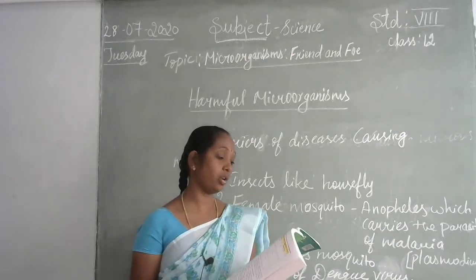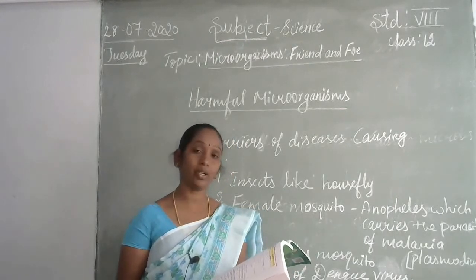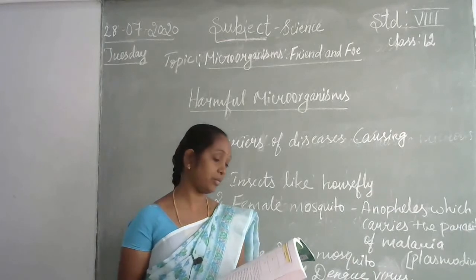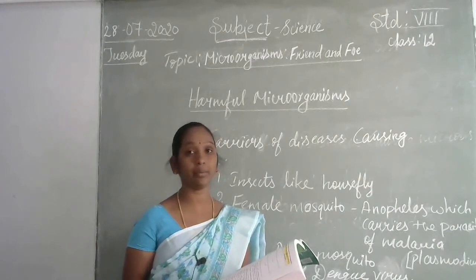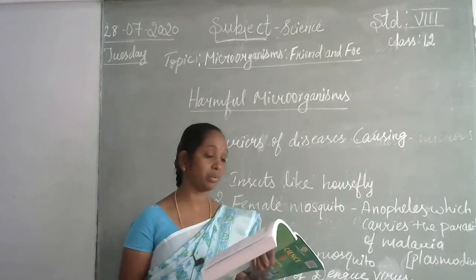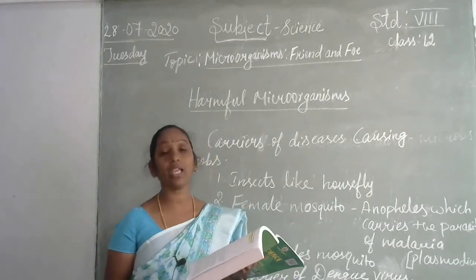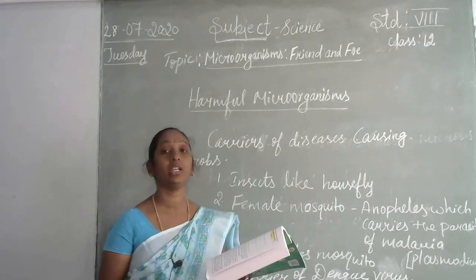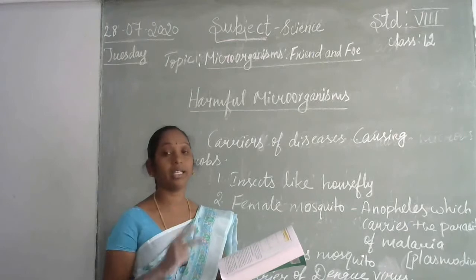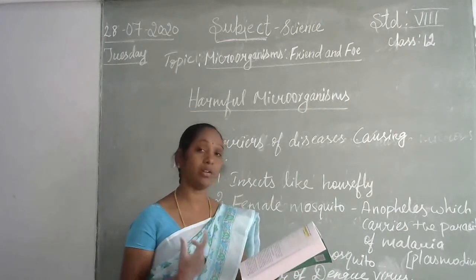Next are cholera and typhoid. Cholera, as I already told you, is a bacterial infection. It is transmitted by contaminated food and water. To prevent this disease, maintain personal hygiene and good sanitary habits. That means we have to take clean water and clean food, and keep our body clean.